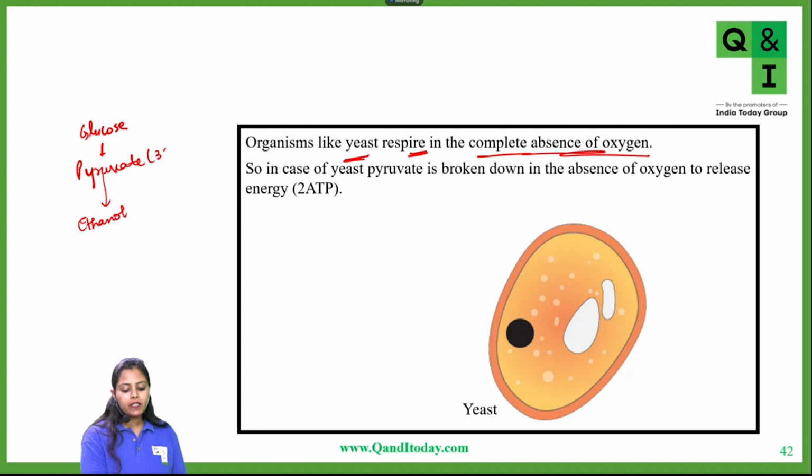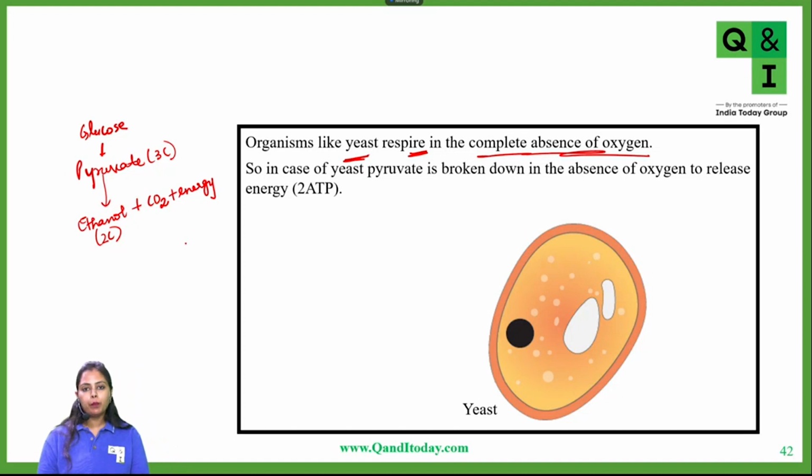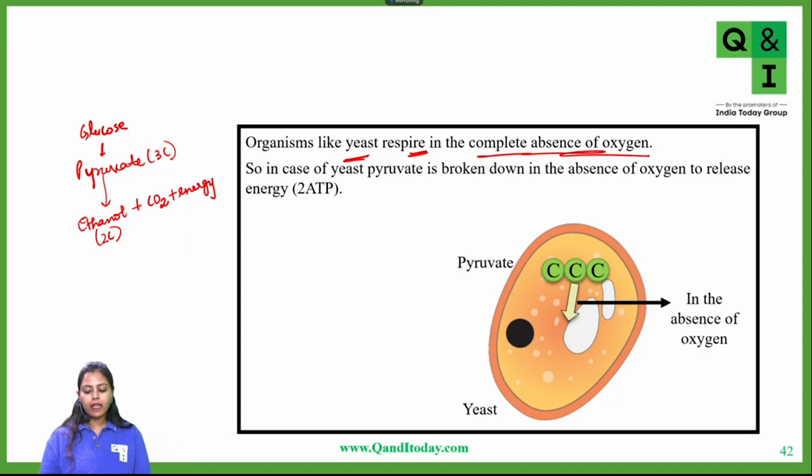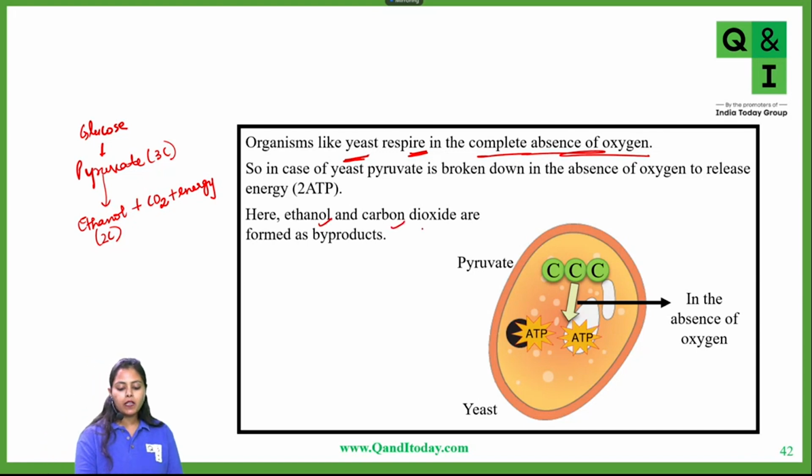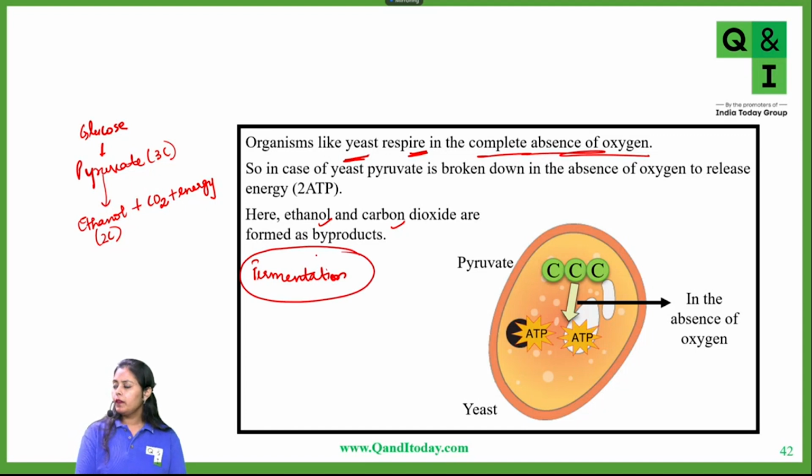Pyruvate is a 3-carbon compound, and ethanol is a 2-carbon compound, so to balance this, one CO2 is also released. And some amount of energy is also released, which again is 2 ATP molecules. So pyruvate is getting converted in the absence of oxygen into ethanol and carbon dioxide. This is called fermentation. Clear? Understood, everyone?